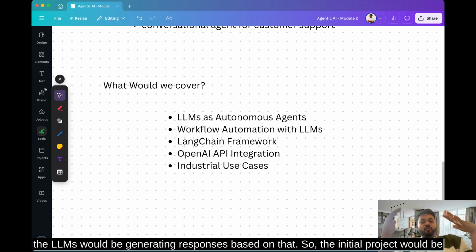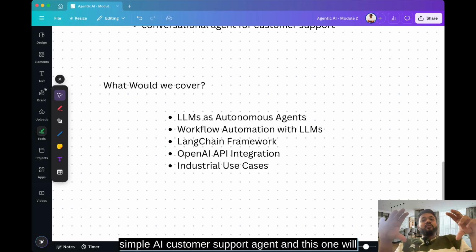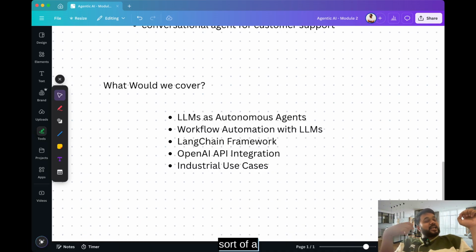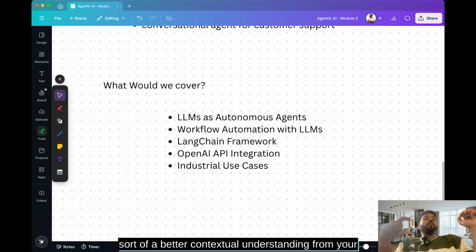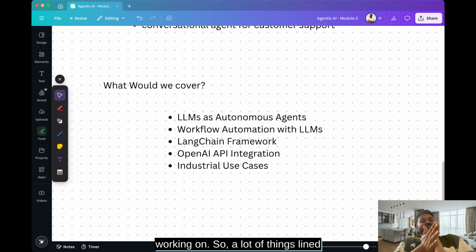So the initial project would be a basic simple AI customer support agent, and this one will also fetch data from vector databases, or will have a better contextual understanding from your previous capstone project that you would be working on. So a lot of things lined up in this module.